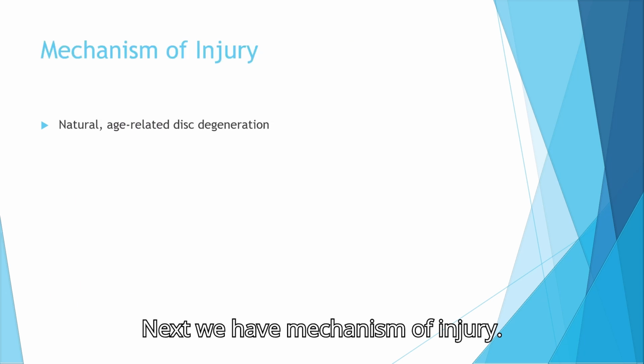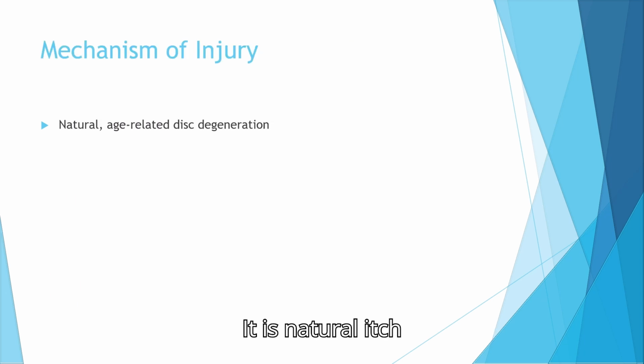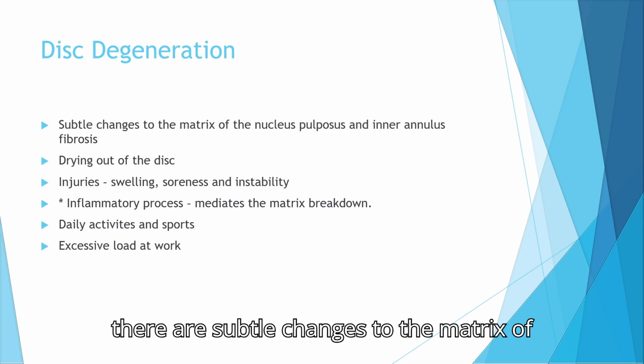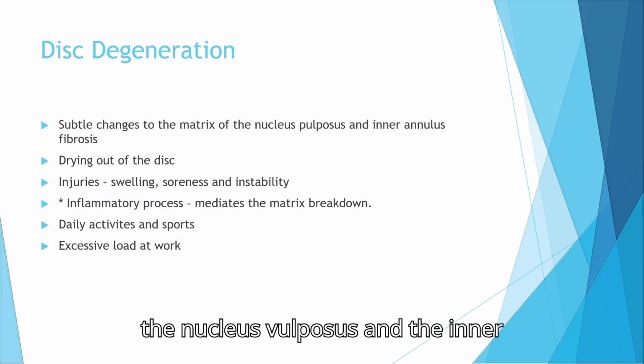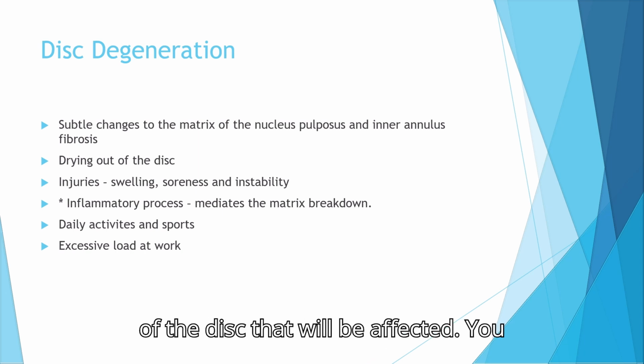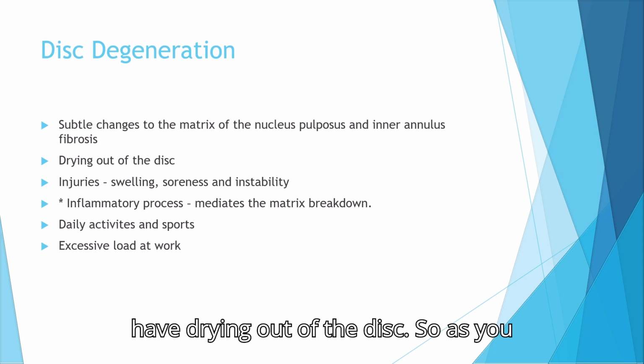Next, we have mechanism of injury. It is natural age-related disc degeneration. Disc degeneration occurs when there are subtle changes to the matrix of the nucleus pulposus and the inner annulus fibrosus. So those are the parts of the disc that will be affected. You have drying out of the disc.